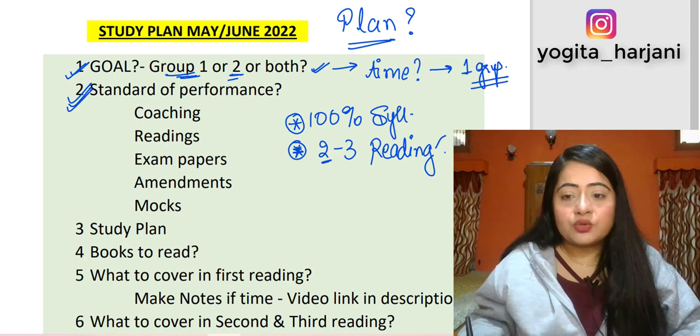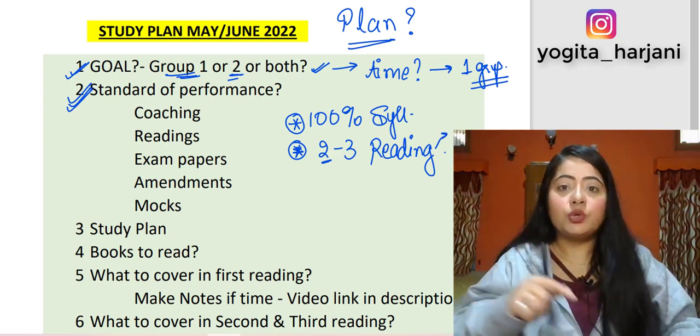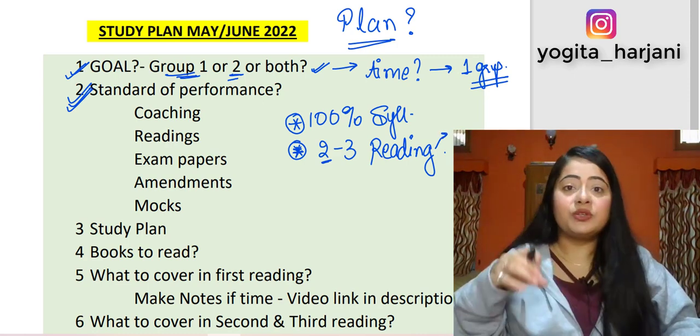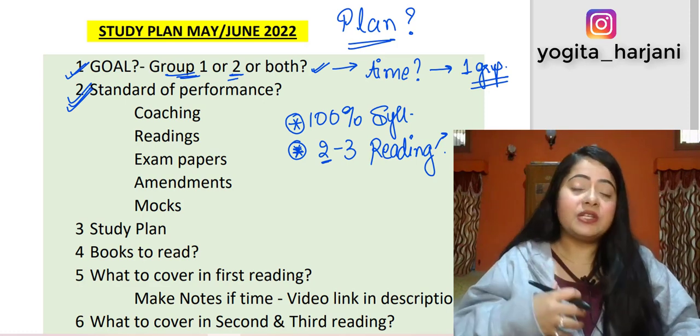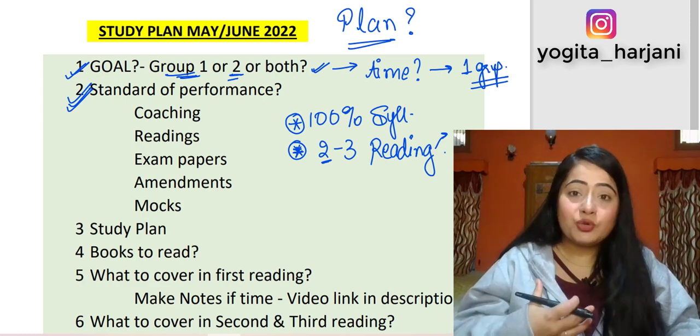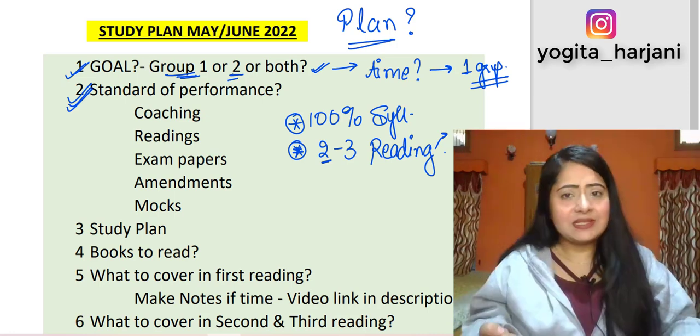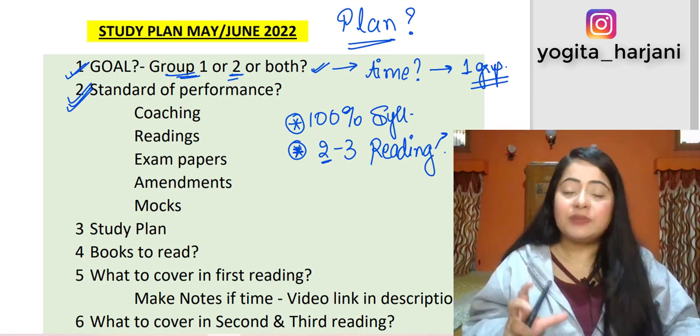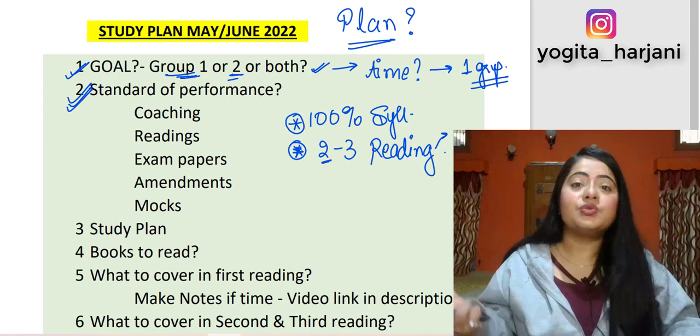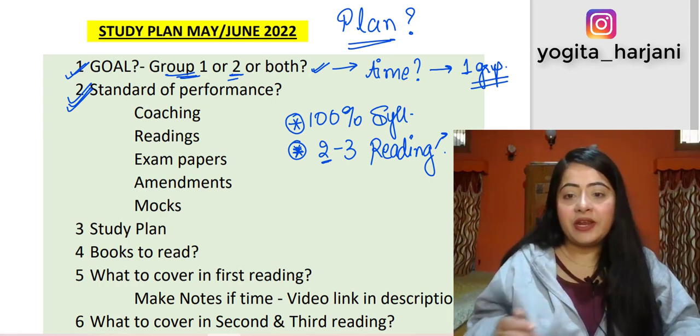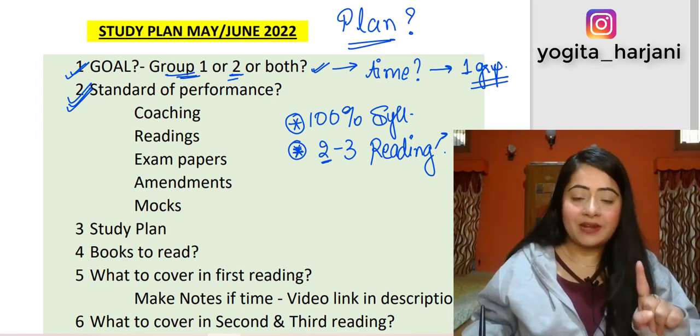Now when we do these readings, what happens is, in the first reading, because the concept is absolutely new, we are doing the subject for the first time, the first reading takes more time. Okay, the first time you're reading a chapter, it is going to take you more time. The second time you're going to read it, it is going to consume less time, and the third time you read it, it is going to consume even lesser time, right? So based on that, we are going to create a plan for ourselves.